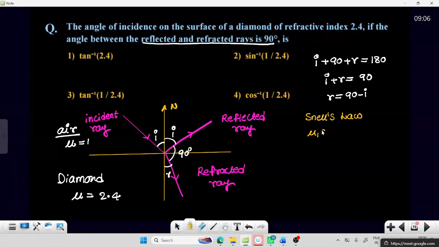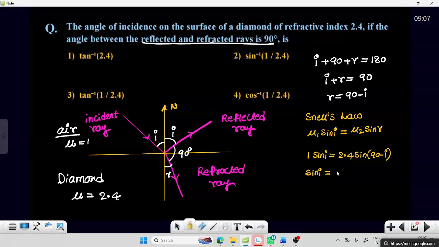Mu1 into sine I equal to mu2 into sine R. Mu1 means first medium refractive index, the medium is air, so refractive index is 1, sine I, and mu2 is 2.4 into sine R, that is sine of 90 minus I. So sine I equals 2.4 into sine of 90 minus I, which is cos I.